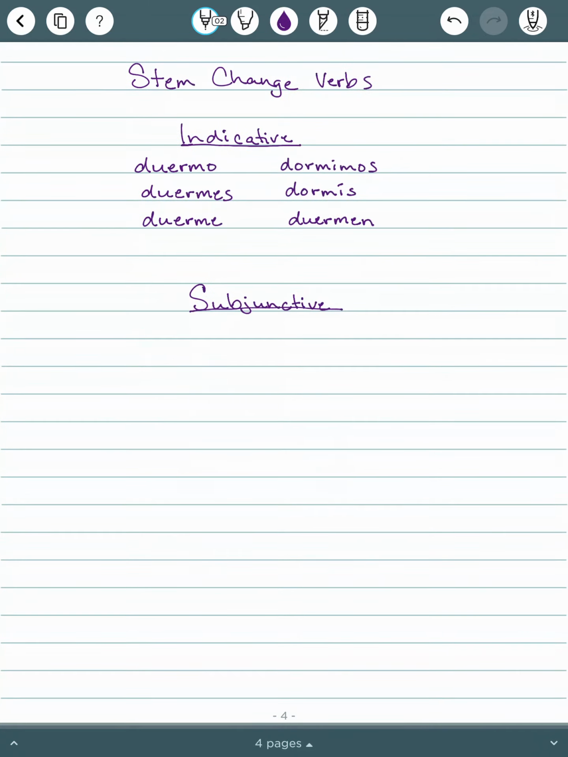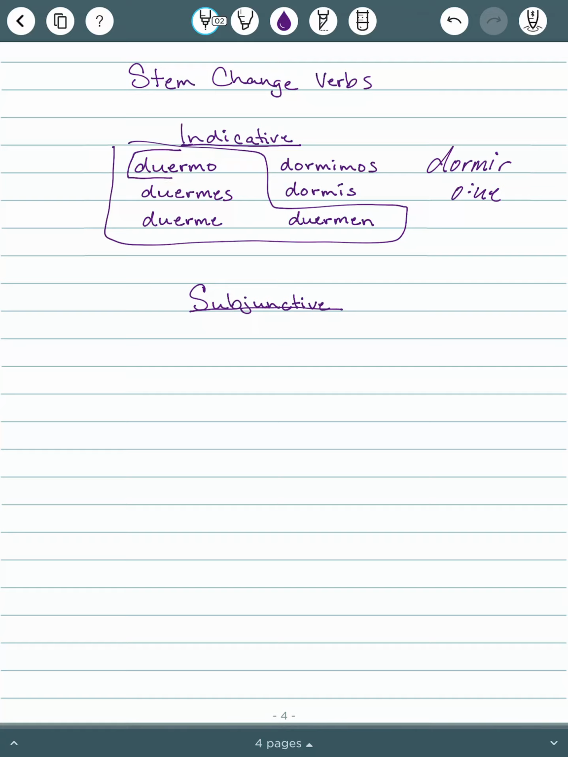All right. One more thing. Let's look at some stem change verbs. In the indicative present tense, we have the verb dormir. So that is an O to UE verb. And remember, our first step is to think of the yo conjugation. So we are still going to have a stem change.